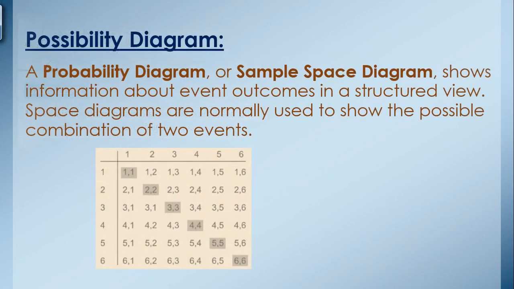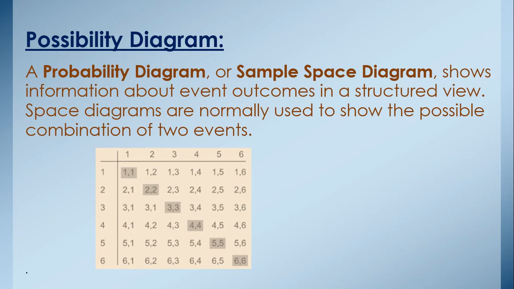Now, if we move towards the next part, here we have the possibility diagram. This is another concept of probability. A possibility diagram, or sample space diagram, shows information about event outcomes in a structured view.